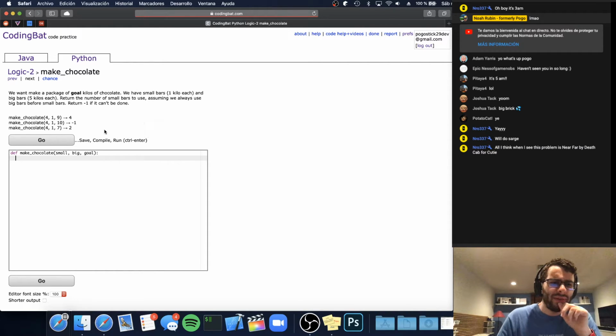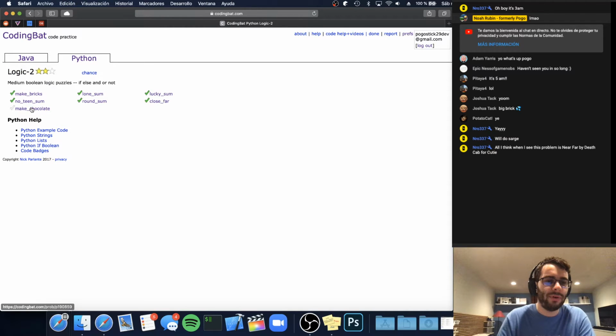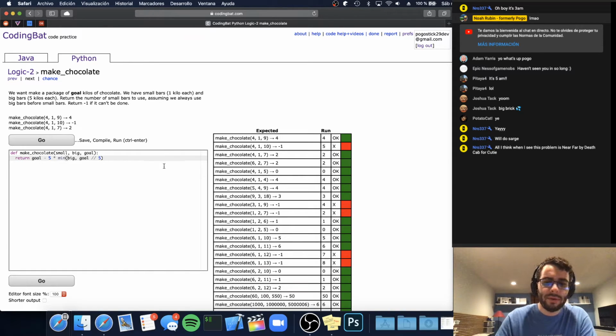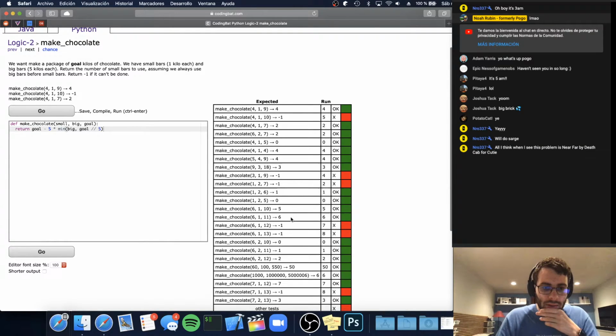I'm pretty sure this is just a slightly modified version of make bricks. Let me see if I'm right about that. And if it is, I'll explain. I think this should work. We need to return -1 if it can't be done. So return the number of small bars to use.